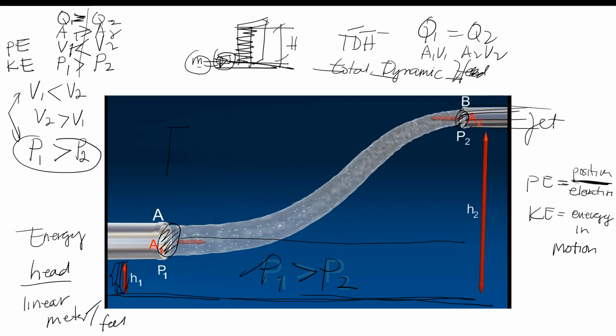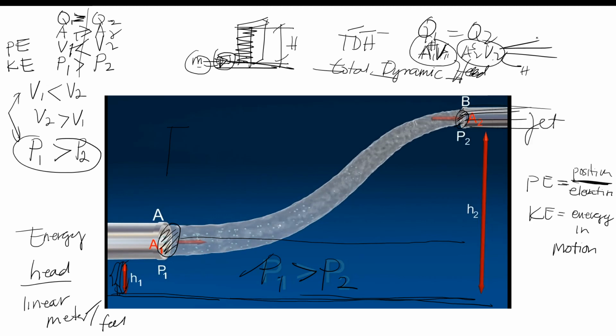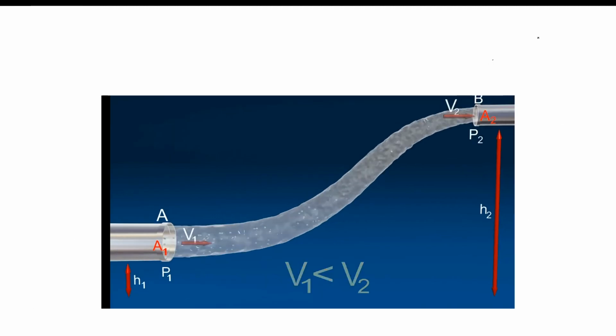Yung area mo, this is higher or bigger, this is smaller. Velocity 1 is smaller than velocity 2, kasi bumilis nga dito, no? So, velocity 2 is higher. So, nababalance, no? Yung area, mula sa malaki, lumiit. Yung velocity naman, mula sa mabagal, bumilis, no? So, pag kinuwenta mo sila, pareho lang. So, ibig sabihin, nag-balance.